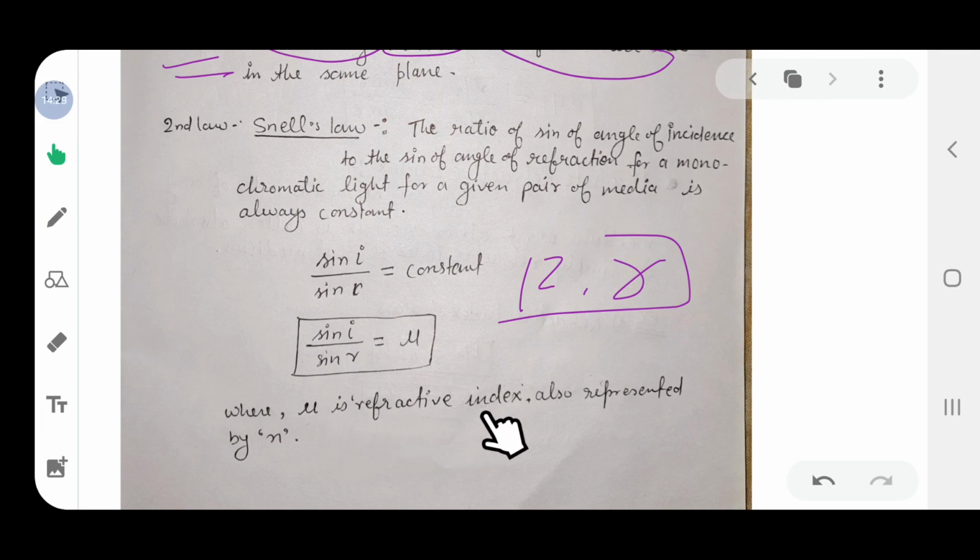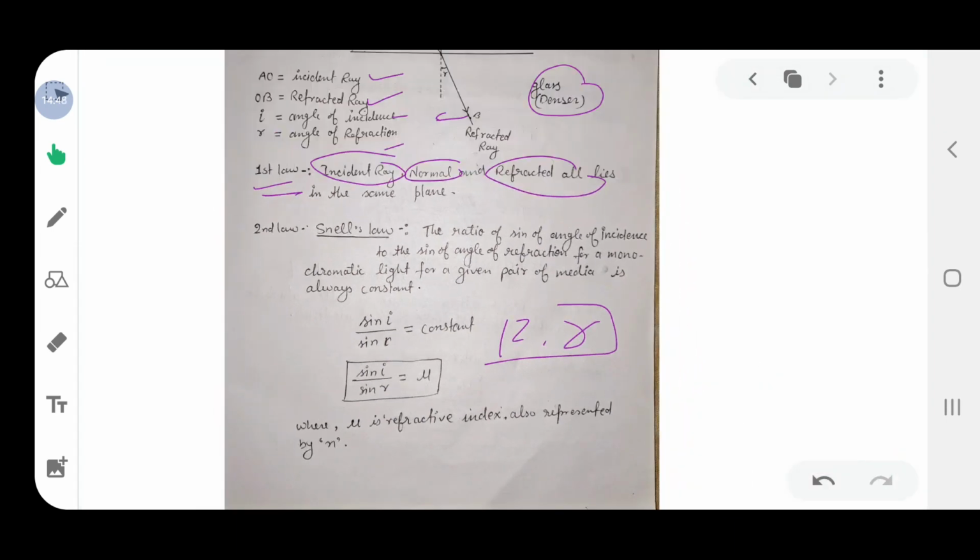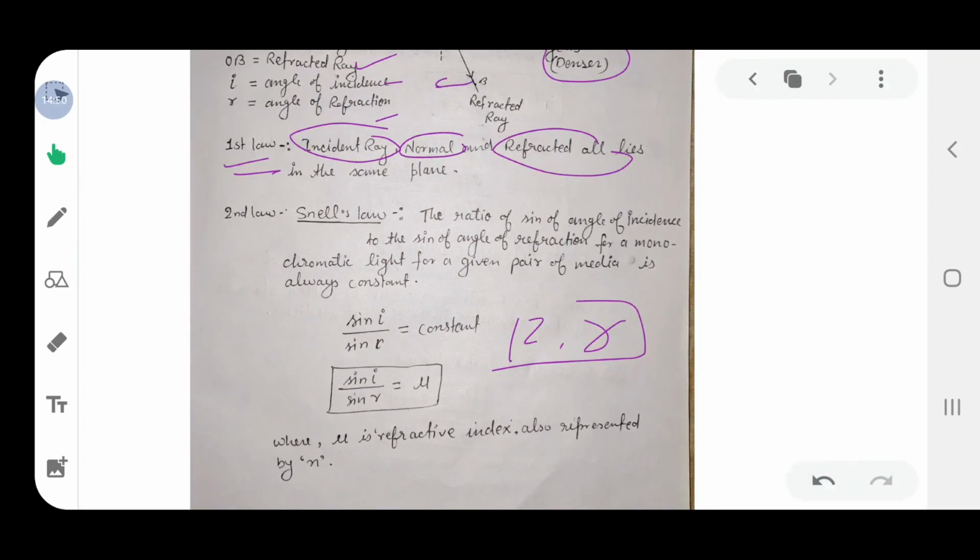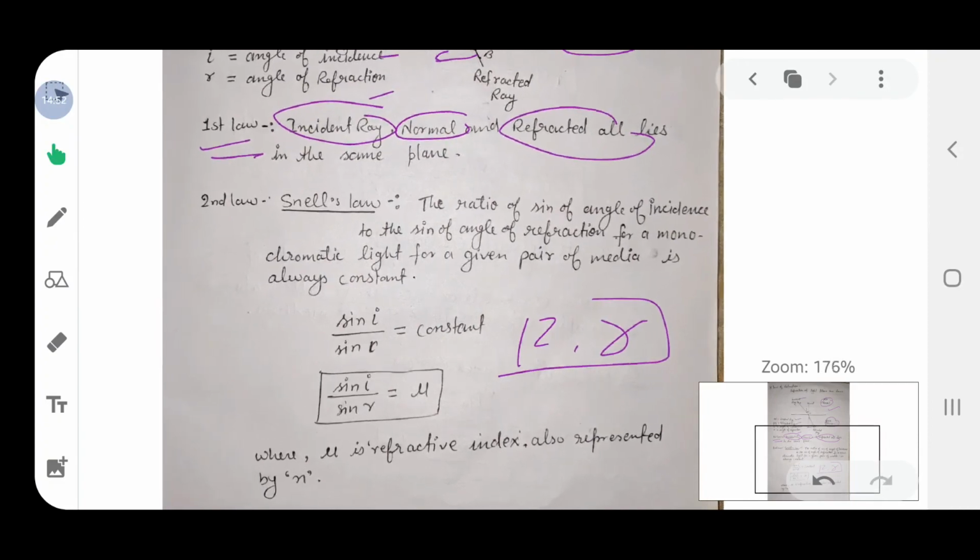In the next lecture we will learn about the refractive index. What is the formula of refractive index? What is the relation between refractive index and the speed of light when it passes from one medium to another medium, for a pair of media? So in the next lecture we will discuss the refractive index and some more terms related to the refraction of light.